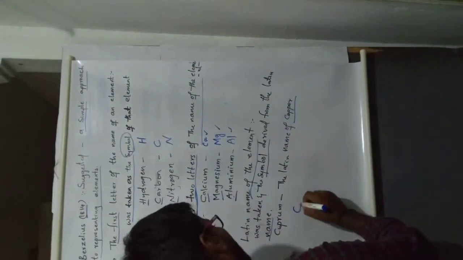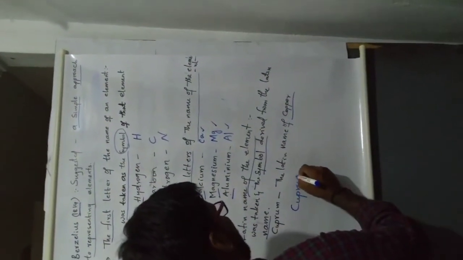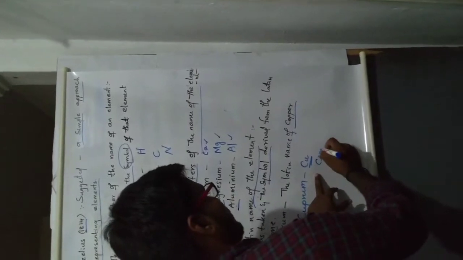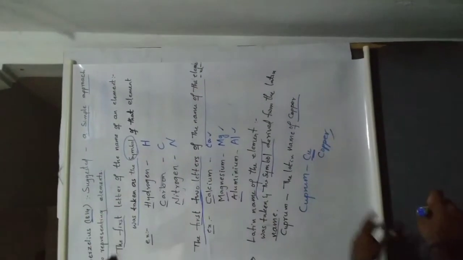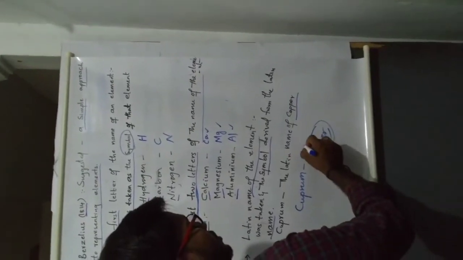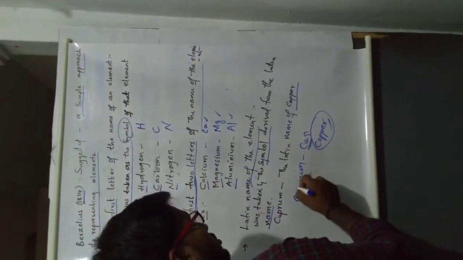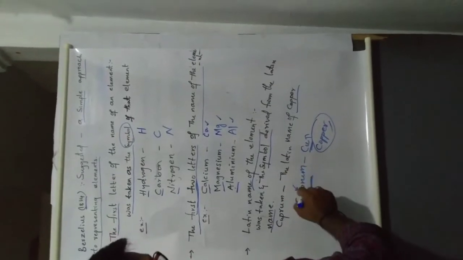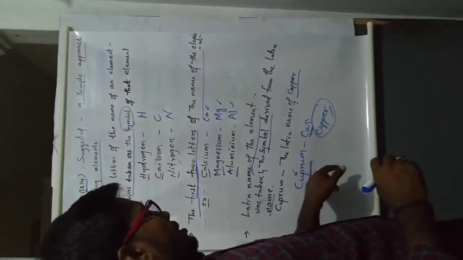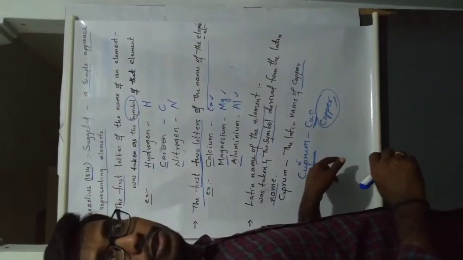The symbol is Cu. So the name of the element is copper, and the symbol of copper is Cu, not cuprum. Cuprum is the Latin name. Symbol of copper Cu, Latin name cuprum. Don't confuse this.